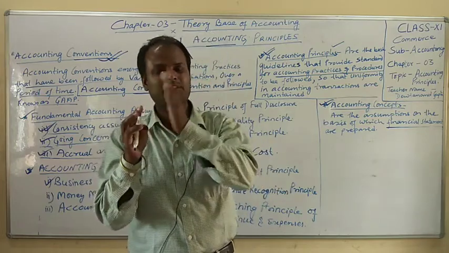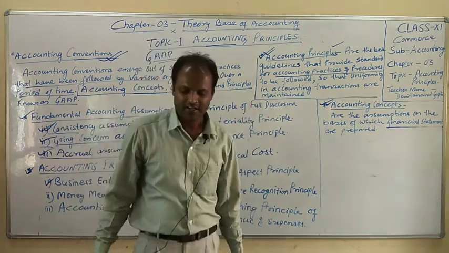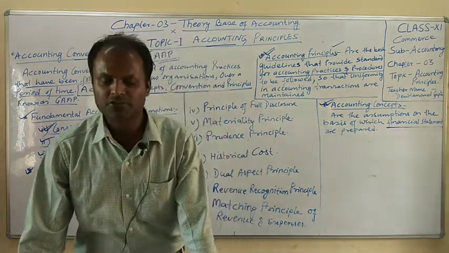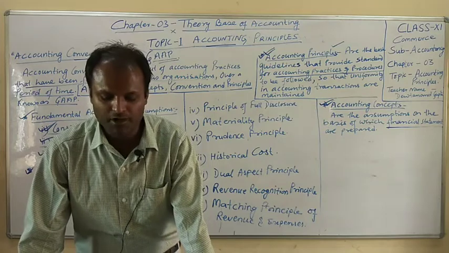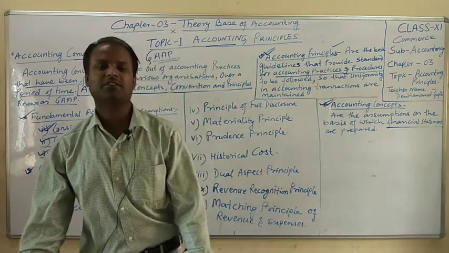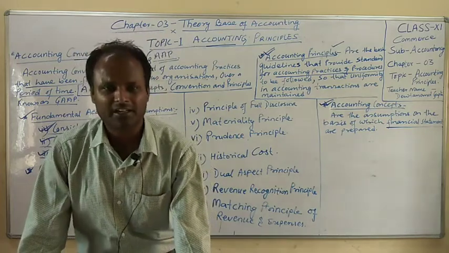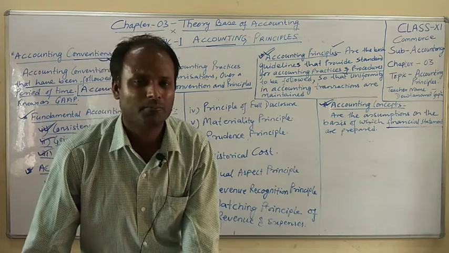That's why the business has a different entity and the owner has a different entity. Transactions of the business should not be merged with the personal transactions of the businessman; those should be kept separately.